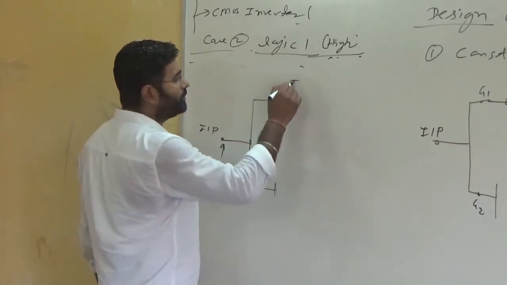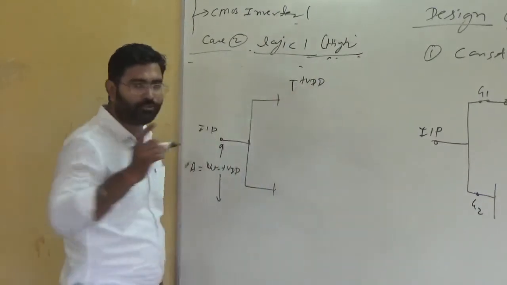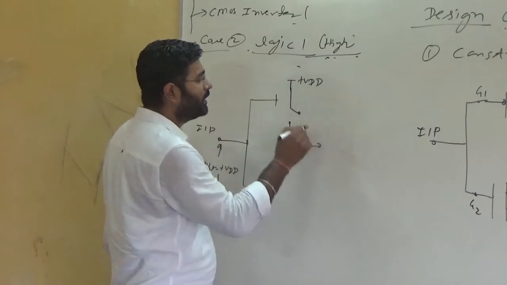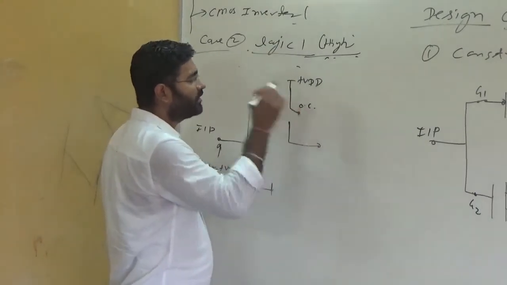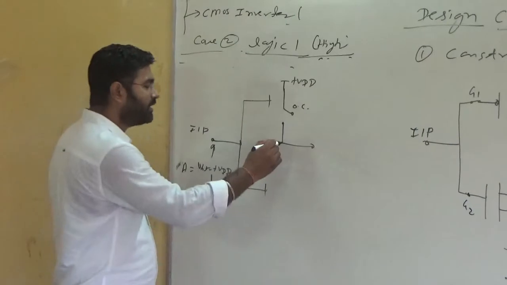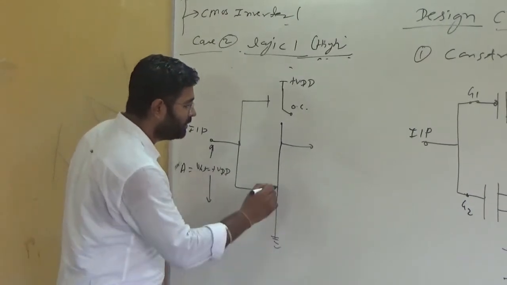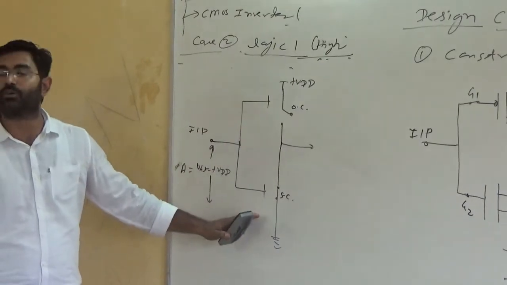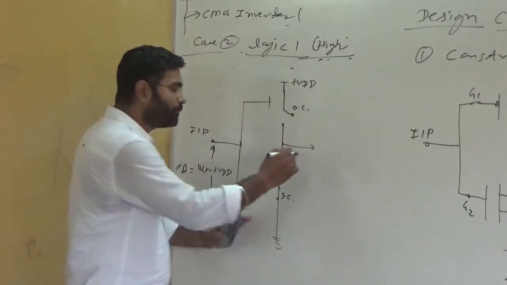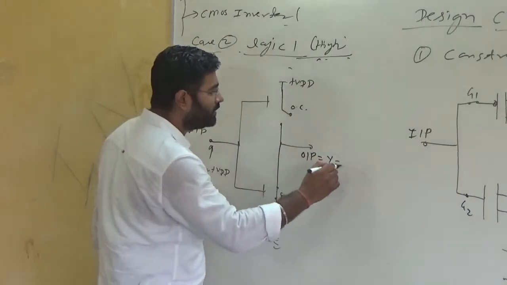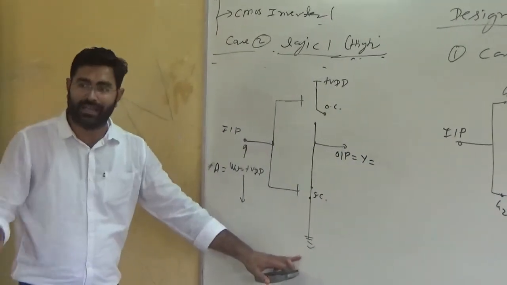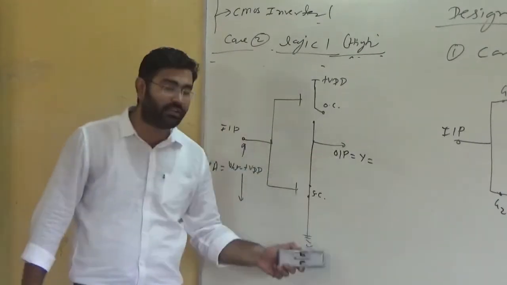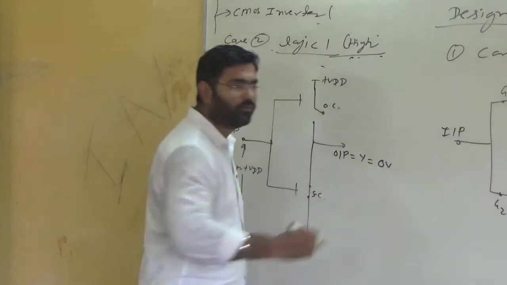And what is the output? Obviously, the P-channel MOSFET will get turned off. We are representing it with the help of an open circuit. This is an open circuit. And obviously, here the N-channel MOSFET will get short circuited, turned on with ideally zero resistance. So the output Y is connected with the ground, as we are providing an input high voltage. Since the output is connected with the ground, the output will be zero voltage.